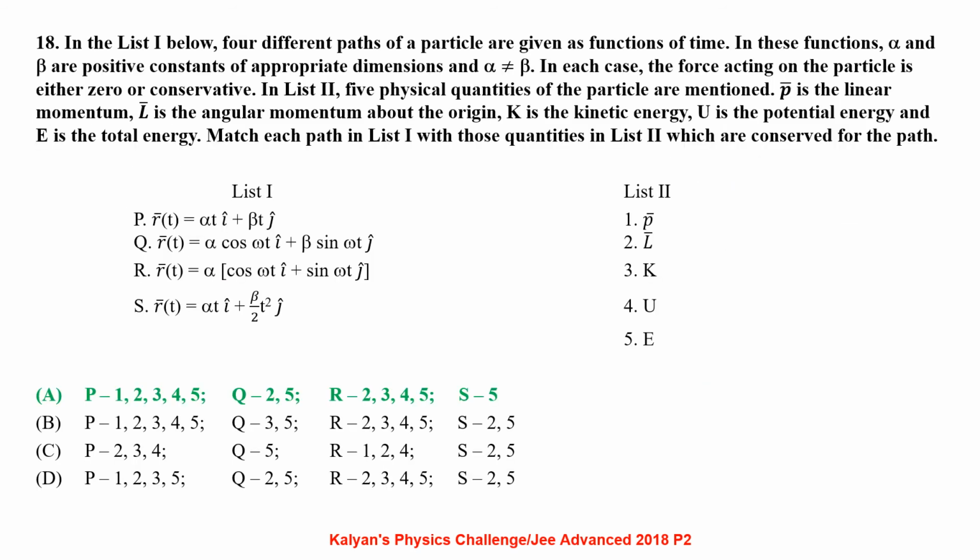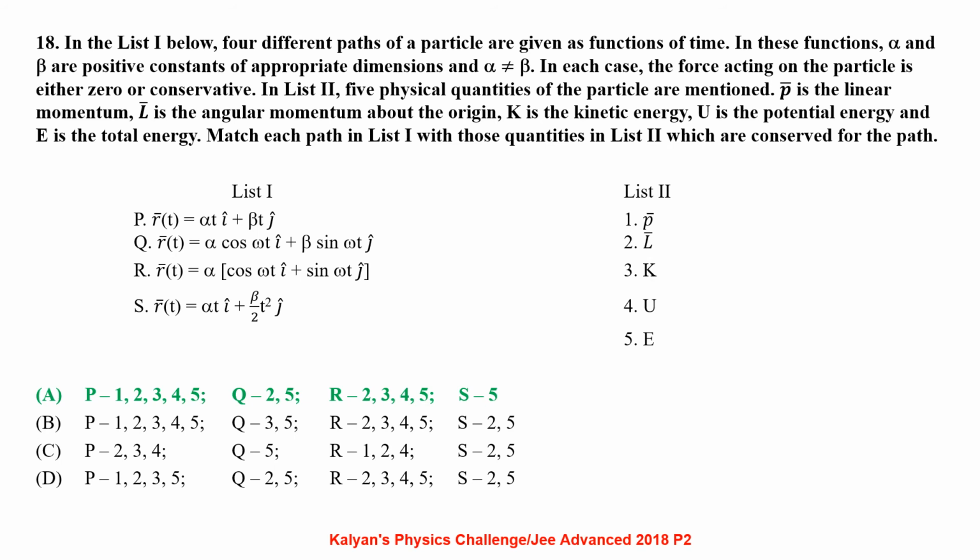In the list 1 below, 4 different paths of a particle are given as functions of time. In these functions, alpha and beta are positive constants of appropriate dimensions and alpha is not equal to beta. In each case, the force acting on the particle is either 0 or conservative. In list 2, 5 physical quantities of the particle are mentioned.